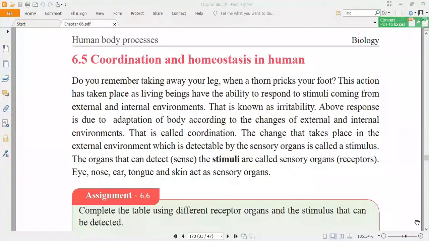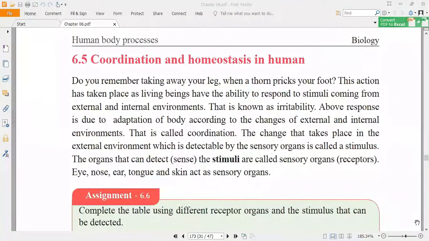And the next term we have to know is responses. Responses means the reaction to a stimulus. So when a thorn is pricking our foot, what will we do? Do we keep on the thorn as long as possible? No, we will immediately take it away. That is the response. If you bring your finger near to the fire, will you keep it? No, immediately you will take it away.